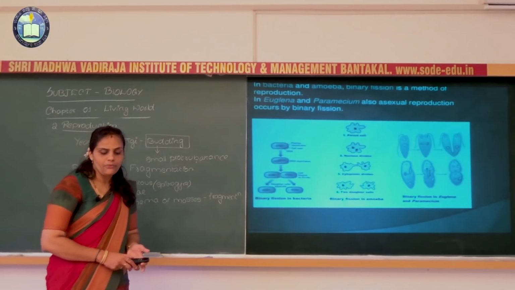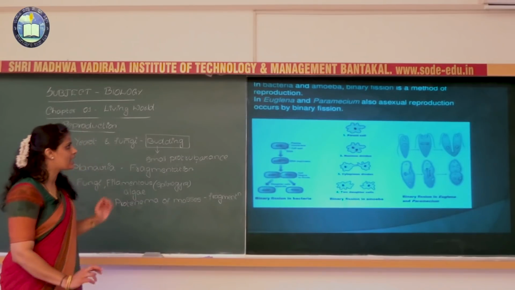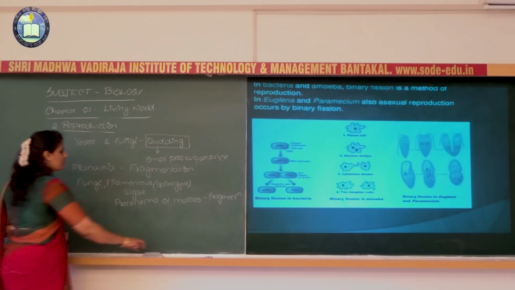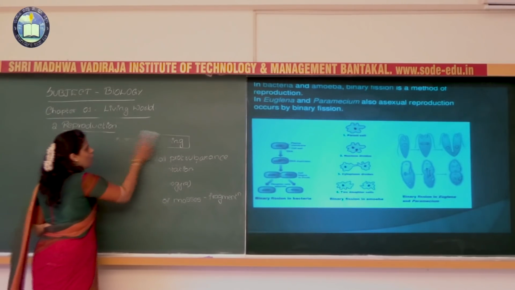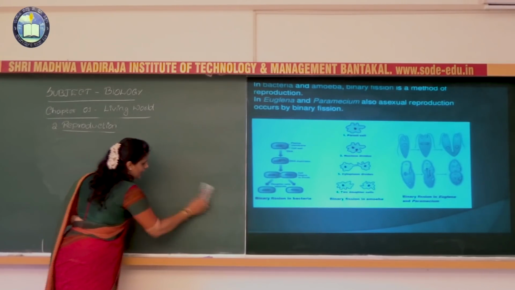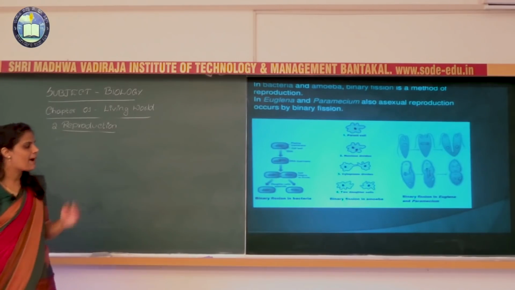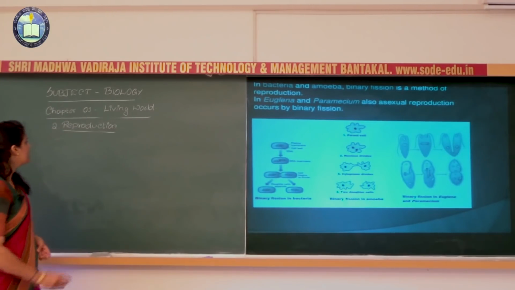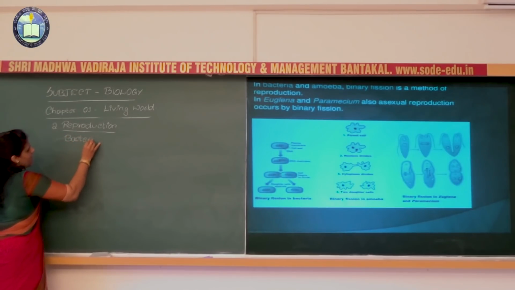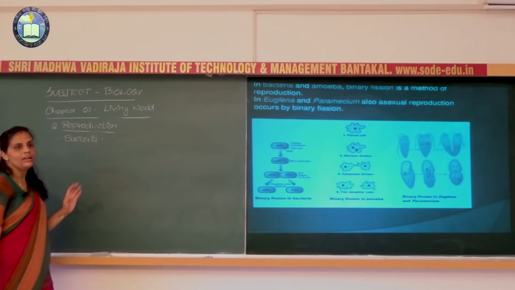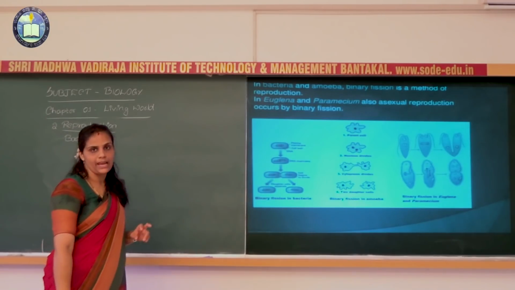Again, if you continue with asexual reproduction, take certain common organisms like bacteria. In bacteria, what happens?